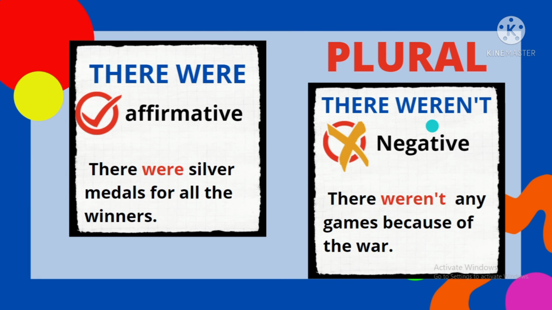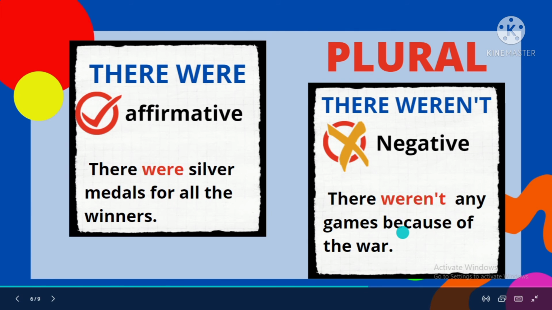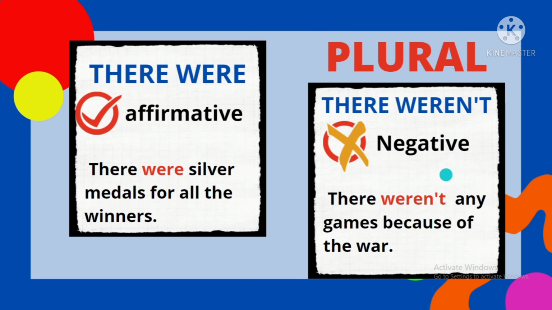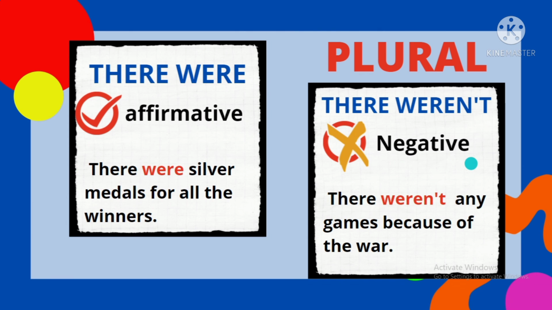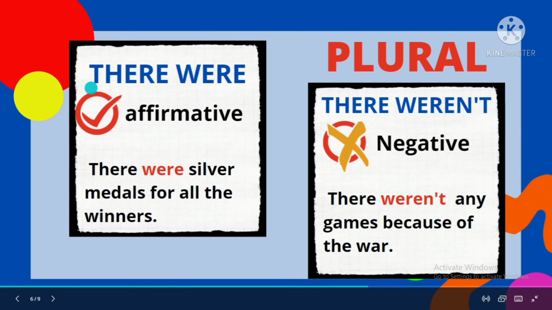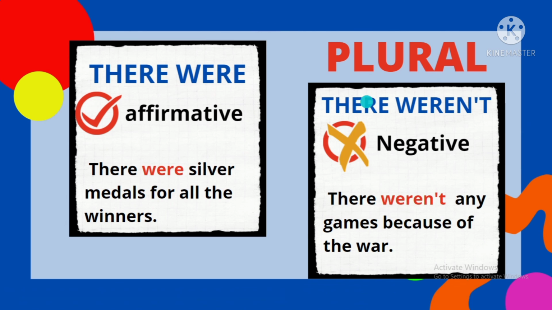There weren't. Weren't means were not. There were not is considered as plural. So, there were not any games because of the war. So no games. Why did they use were not? Because they are referring to games, more than one. I repeat again. They were is affirmative. They were not is negative. So we use they were and they were not for plural nouns.